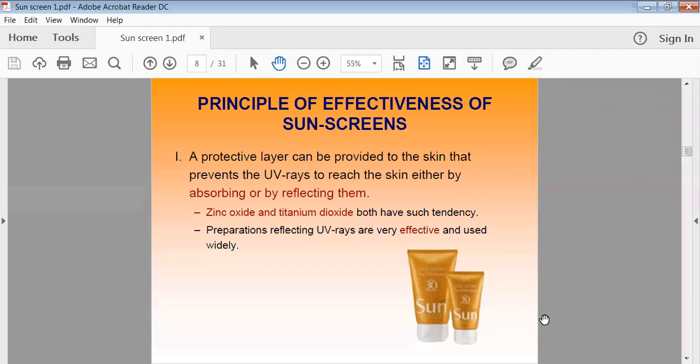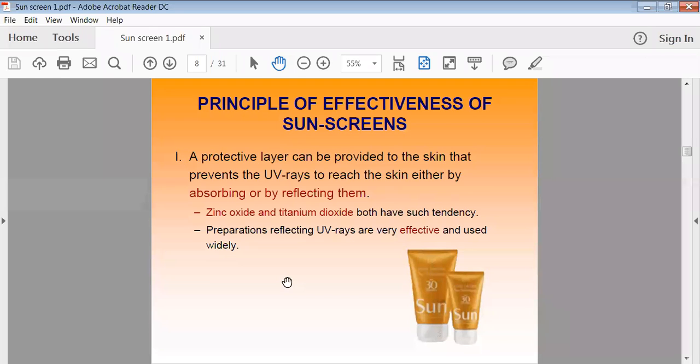This is the first way to protect your skin. And sometimes the preparation which you have applied as a sunscreen will reflect the light in another direction. That light will not come toward your skin, and it will not reach your skin. So we can have absorbing or reflecting of those rays. Just as a mirror reflects rays, in the same way your preparation may reflect those rays. So by these two ways we can protect your skin from the harmful sun rays.